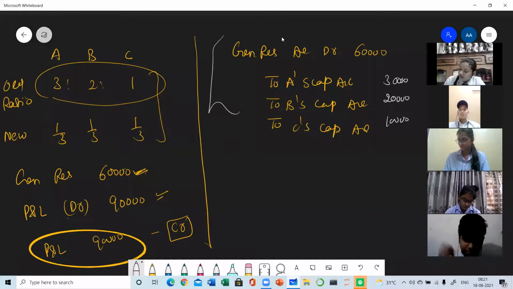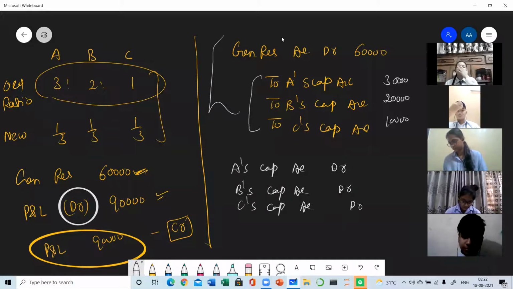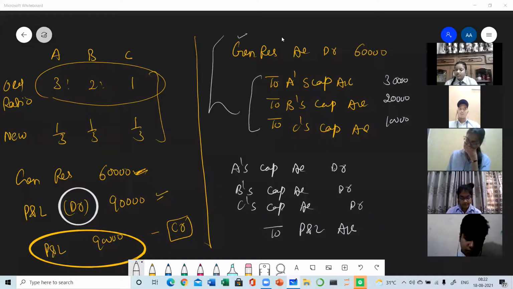Now you can see that profit and loss account is the debit balance. Debit balance of P&L means loss. So for losses, the entry will be just reversed. It means A's capital account debit, B's capital account debit, C's capital account debit to profit and loss account. If we want to distribute anything, then that particular thing is reversed. Reverse means if it is having the credit balance, then it will be debited. If it is having the debit balance, then it will be credited.